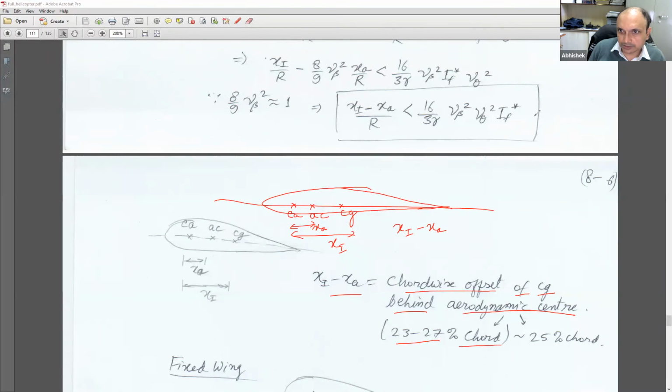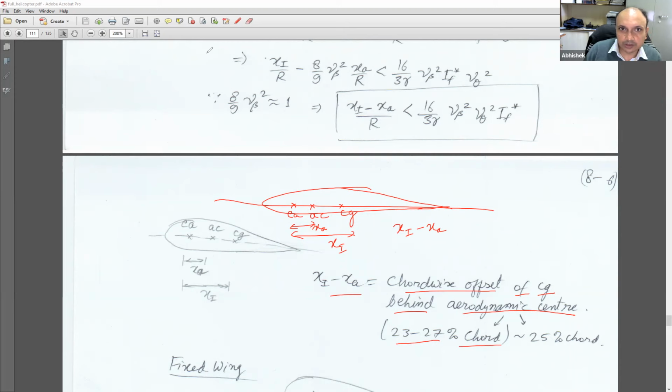So if you calculate this, then we find out that this ξ minus x_A should be less than this kind of number, or it should be less than 25% of chord approximately. So this comes out to be 23 to 27%. So one can approximately say it is like 25% of chord, which is quarter chord. And that is the place where I put the hinge also, right? So that is my rotational axis or feathering axis. So this factor on calculation, for a stable blade, comes out to be like that. So this is what is desirable.